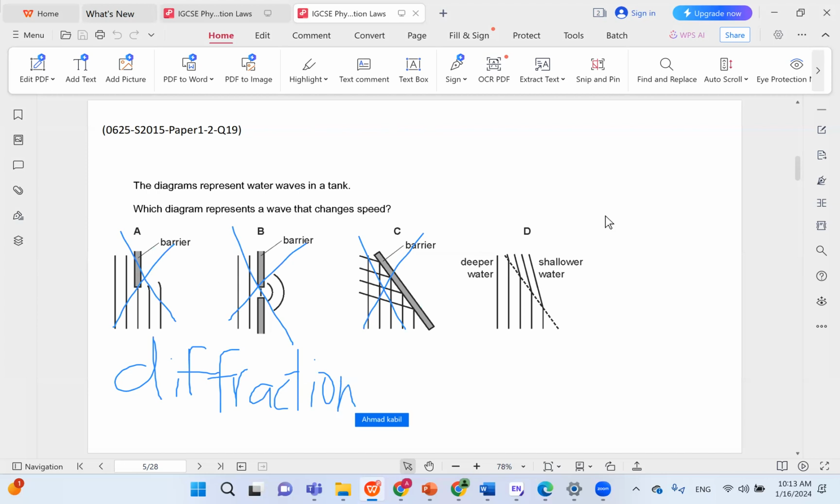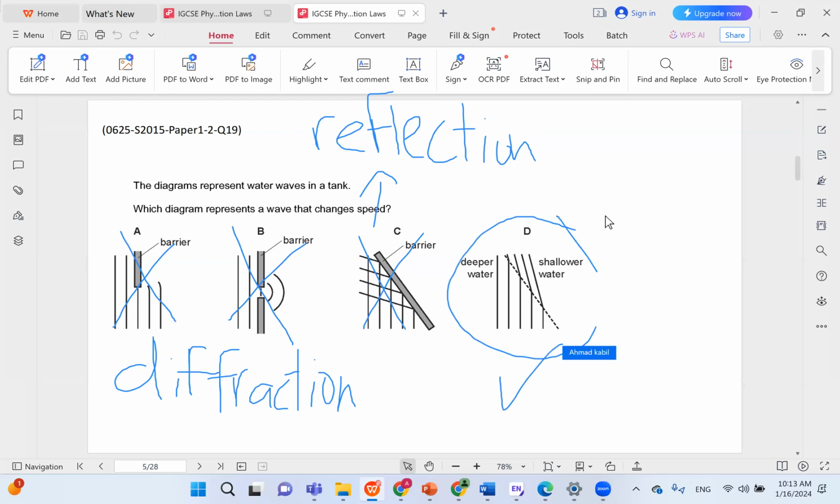And in C, this is reflection. As you can tell, the waves are hitting the surface and going back. So again, this doesn't work. The only correct choice here is D, because a change in medium occurred. So the waves were moving in deep water, then now they are moving in shallower water. So in this case, refraction occurs, and therefore the change in speed can happen. Whether speed or wavelength, they both change during refraction.